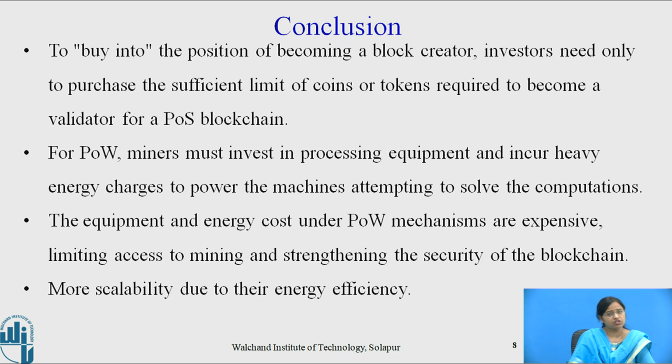However, proof of stake blockchains often allow for more scalability due to their energy efficiency. In proof of stake, validators need to buy only some coins or tokens, and proof of stake is more scalable due to its energy efficiency. It requires less energy because they only need to buy some tokens or coins to become a validator. They don't need to buy expensive equipment.